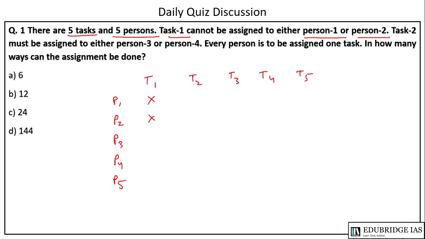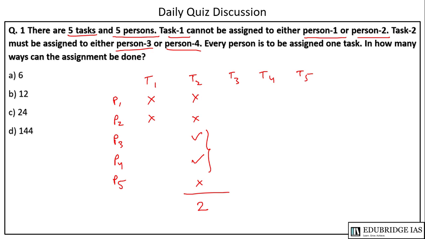Task 2 must be assigned to person 3 or person 4. So it cannot be assigned to person 1, 2 and 5. So it has to be assigned to these two persons, P3 and P4. So task 2 can be assigned in 2 ways.